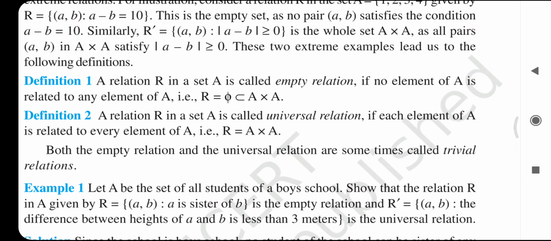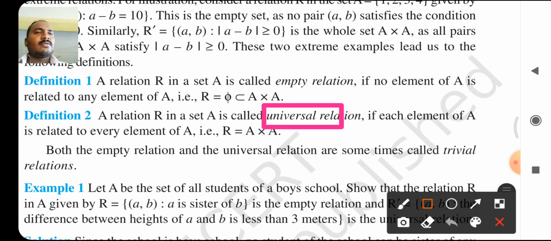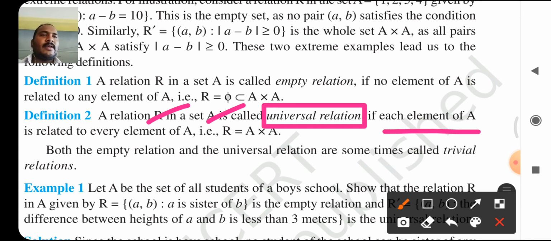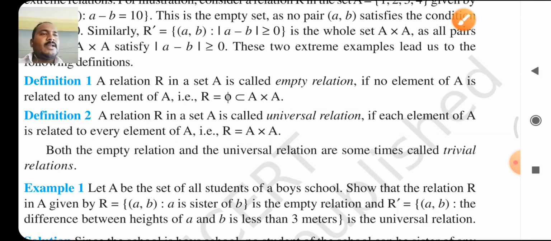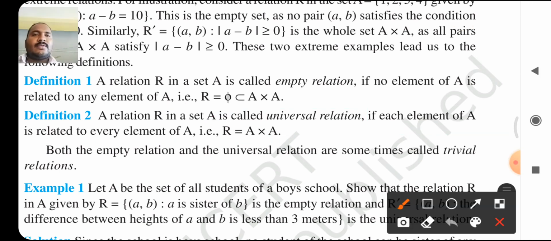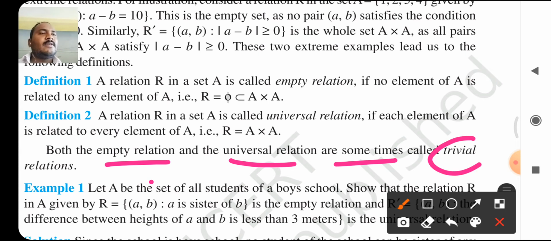Next, universal relation. A relation R in a set A is called a universal relation if each element of A is related to every element of A. This is the definition for universal relation, that is R = A cross A. Sometimes both the empty relation and universal relation are called trivial relations.